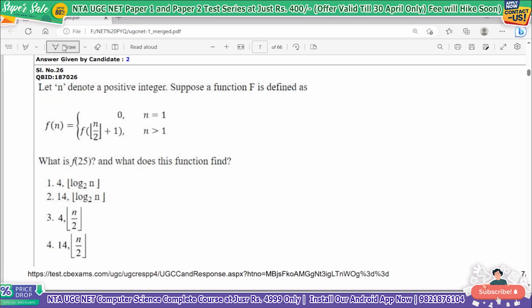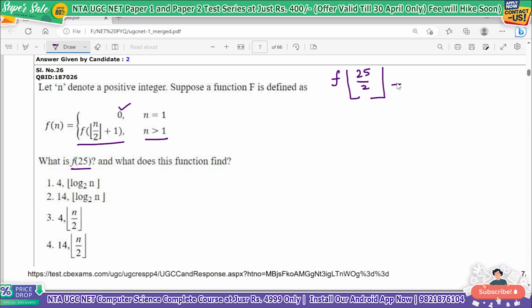Let n denote a positive integer. Suppose a function f is defined as f of floor of n by 2, plus 1. This is your floor function, it is not normal parenthesis, it is the floor function. Everyone has studied floor and ceiling, it is the same. Plus 1. So if n equals 1 then the value is 0, and if n is greater than 1, we use this. So what is the value of f(25)? What we will do is simply apply n equal to 25. We start from here: f of 25 by 2. So again I only made the mistake.